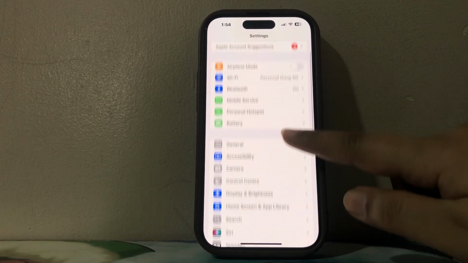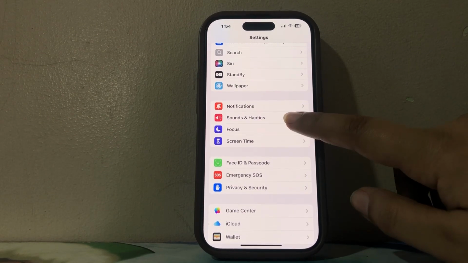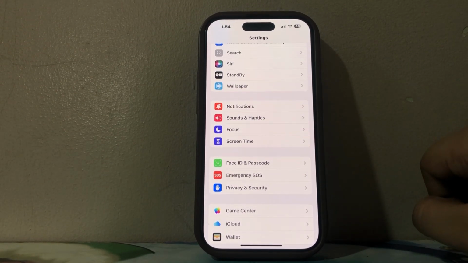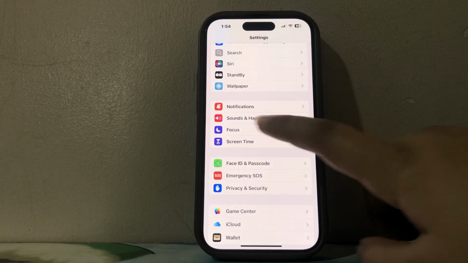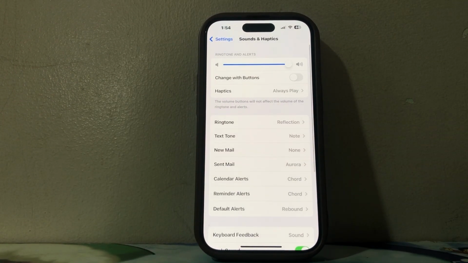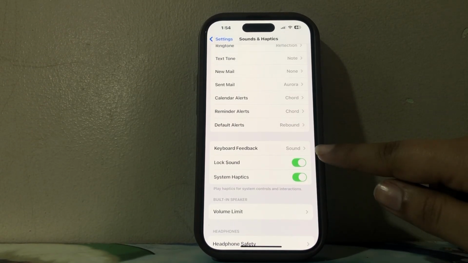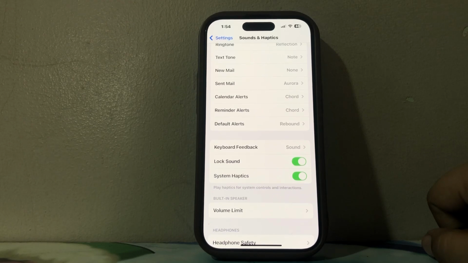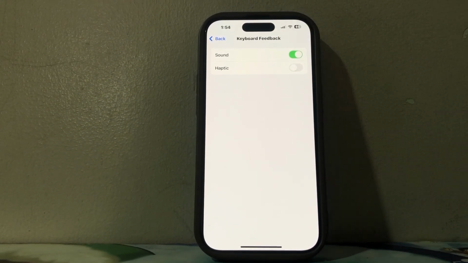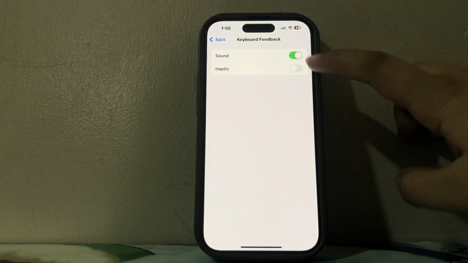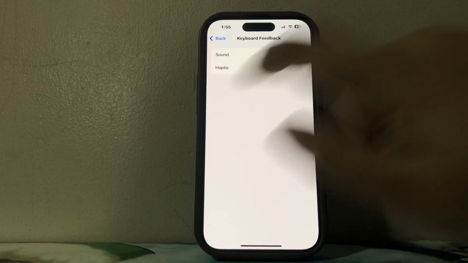For that, scroll down and you can see here Sound and Haptics. As you can see with the sound icon, there is Sounds and Haptics. Click onto that, scroll down and here you will see Keyboard Feedback. Now simply click onto that. As you can see, sound is right now enabled. So simply disable or turn off this sound option.